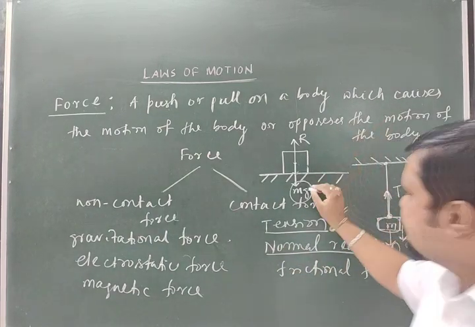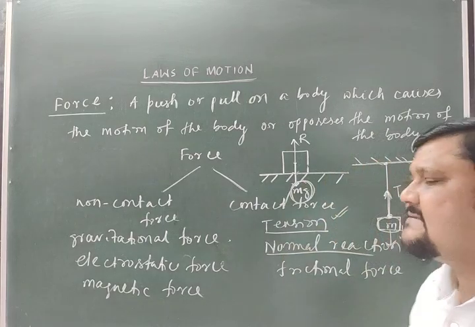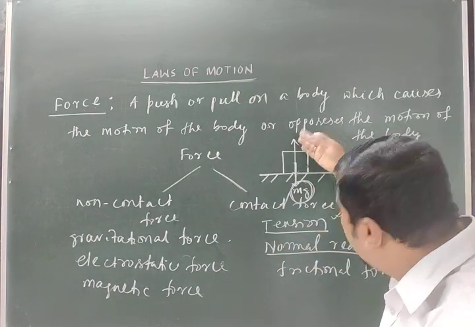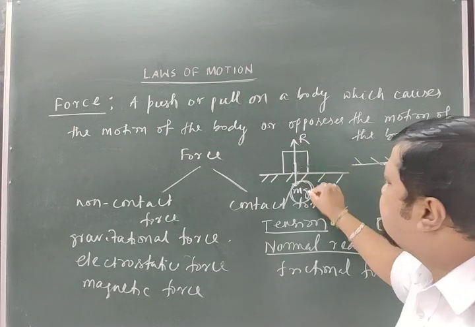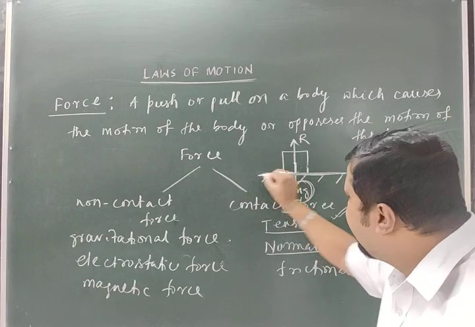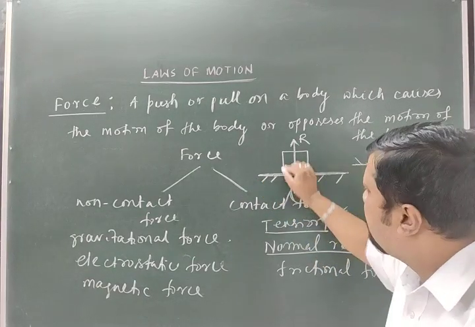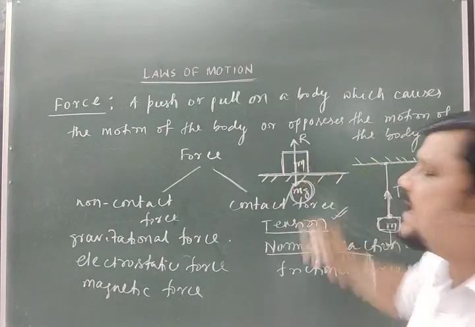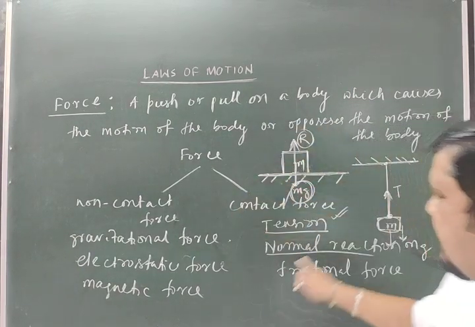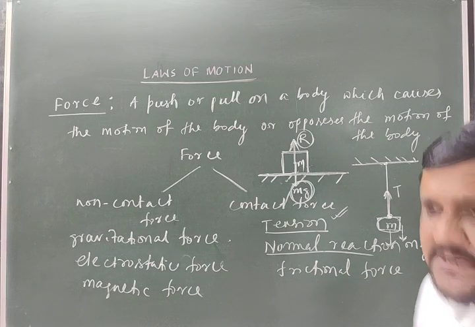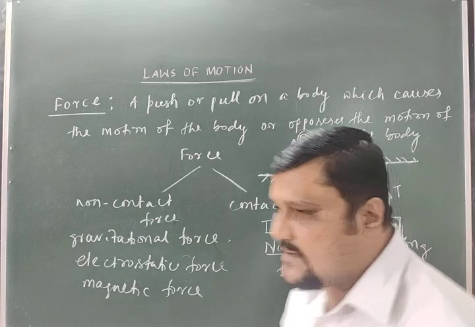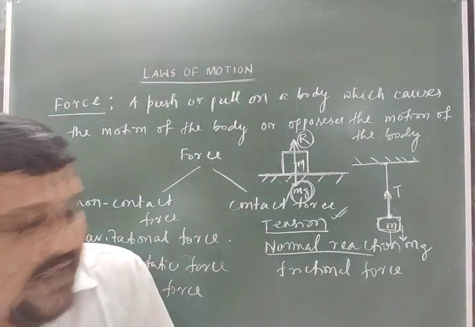On that concept we can say, if mg is acting vertically downward, then on this body there is an opposite force to the weight mg, acted by the table or wherever the body rests. This is the normal reaction, and it is always normal, meaning it is always perpendicular to the surface of the body.